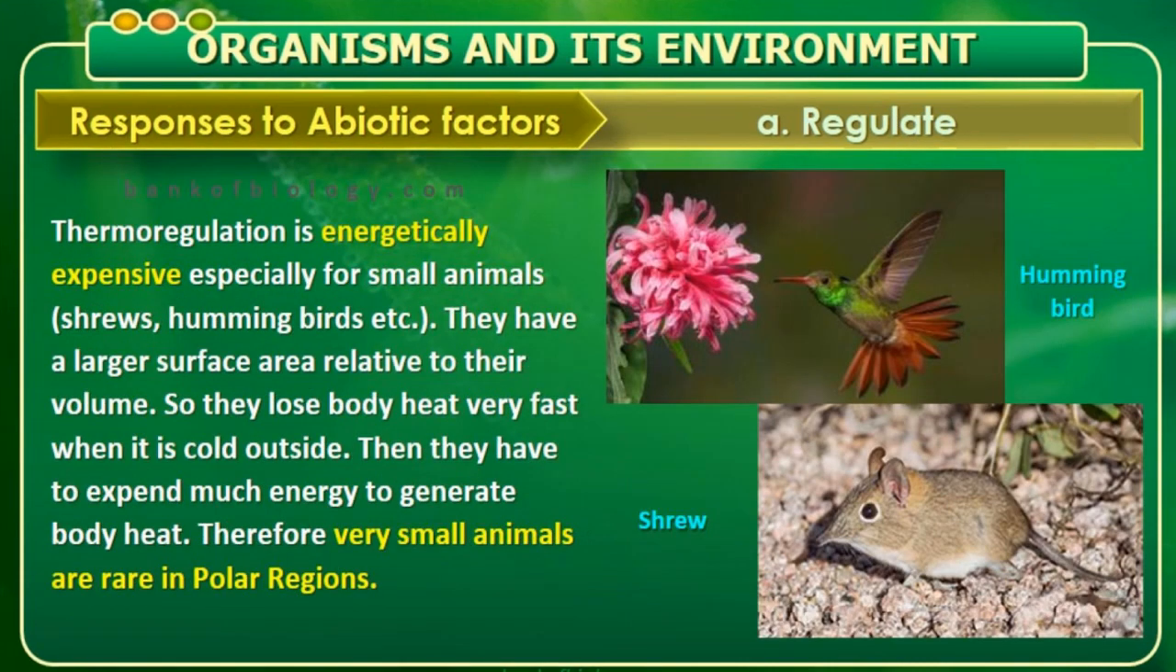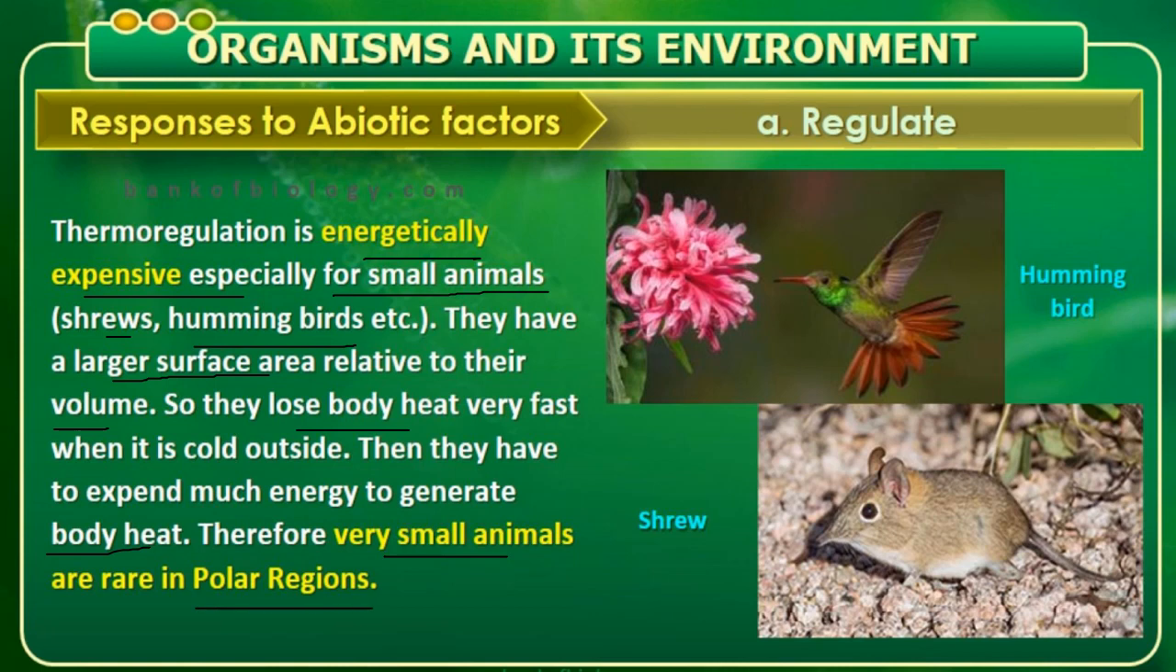Next is in birds. Thermoregulation is energetically expensive, especially for some animals such as shrews, hummingbirds, etc. They have a very large surface area relative to their volume. So they lose body heat very fast when it is cold outside. Then they have to expend much energy to generate body heat. Therefore, very small animals are rare in polar regions.